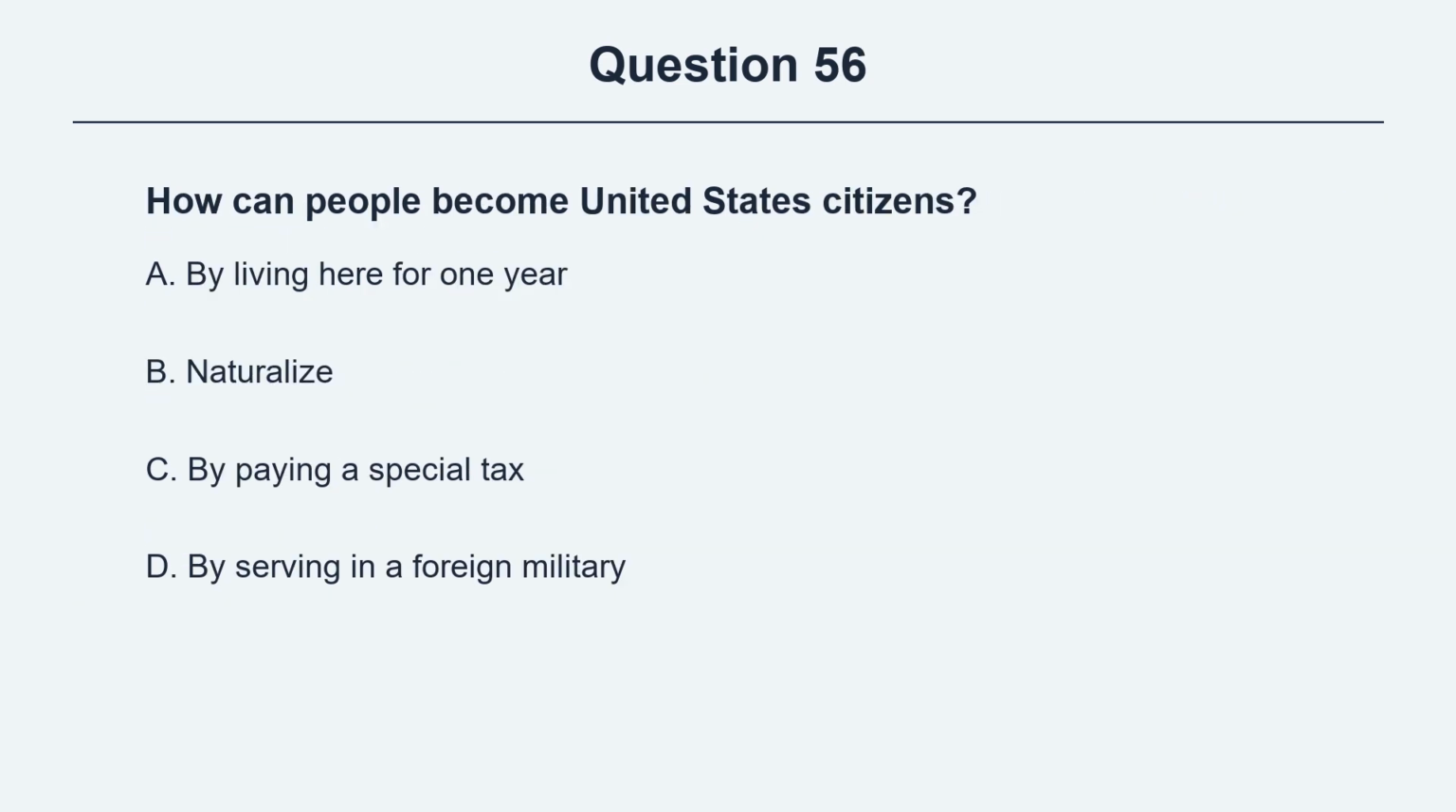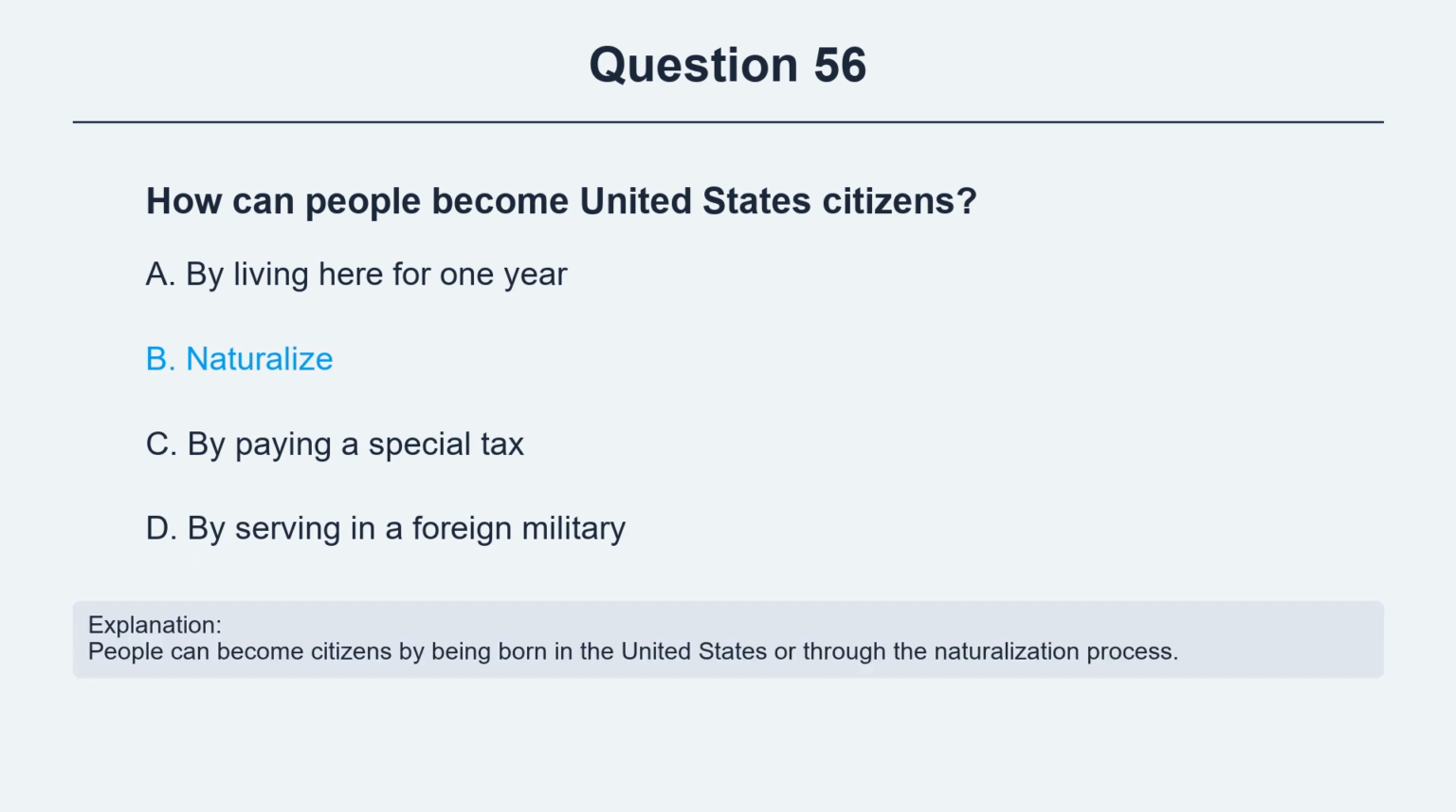Question 56. How can people become United States citizens? Option A, by living here for 1 year. Option B, naturalize. Option C, by paying a special tax. Option D, by serving in a foreign military. The correct answer is option B, naturalize. Explanation. People can become citizens by being born in the United States or through the naturalization process.